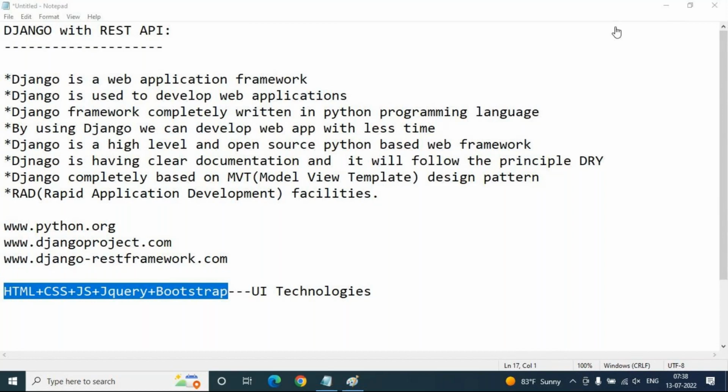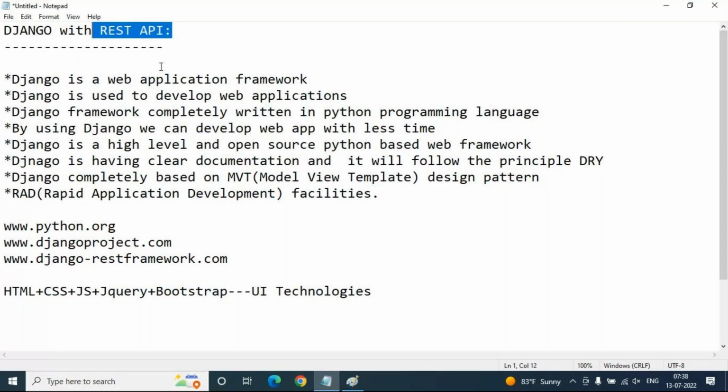And REST API is not different, actually; it is a part of Django only. REST means RESTful services, representational state transfer, and API stands for application programming interface. So using Django, we are able to prepare some APIs also. APIs are communication mediums from one application to another application. That is API. Later I'll discuss API. This is not the right situation to discuss API right now. So this is the overview of Django completely.